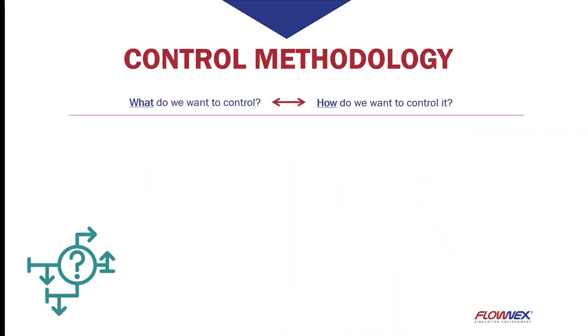To implement a control strategy in Flownex, the design engineer can simply ask the following two questions. What do we want to control and how do we want to control it? For our mechanical ventilator, we first want to control the breaths per minute, or the time it takes before the next breath is forced by the ventilator. This is done by opening the expiratory valve.